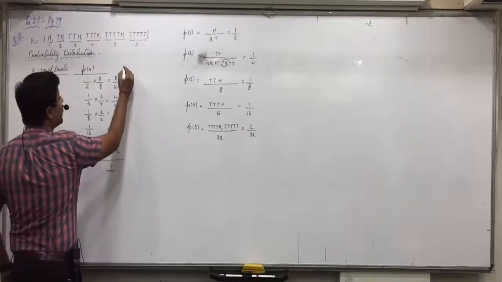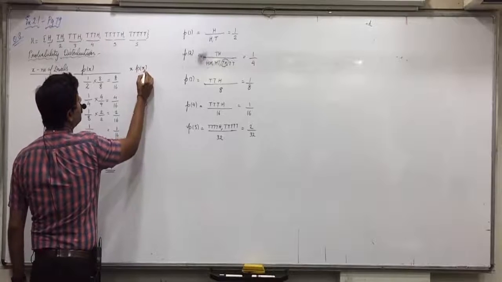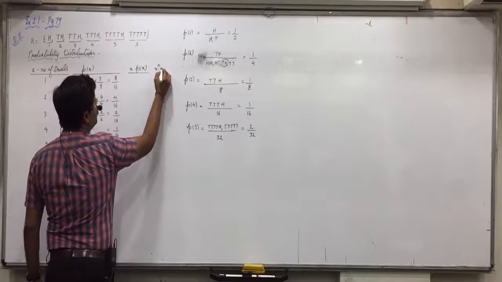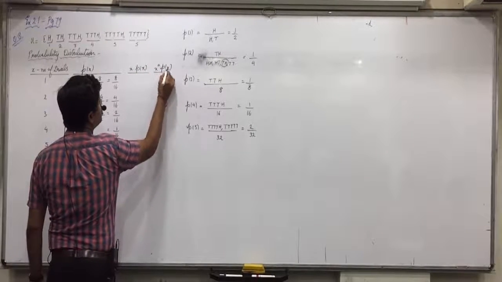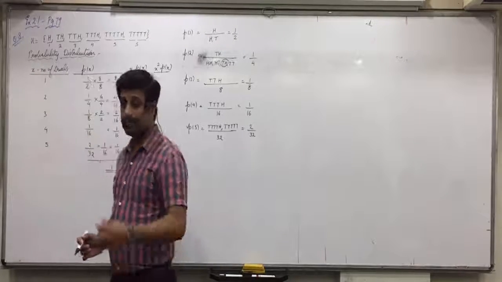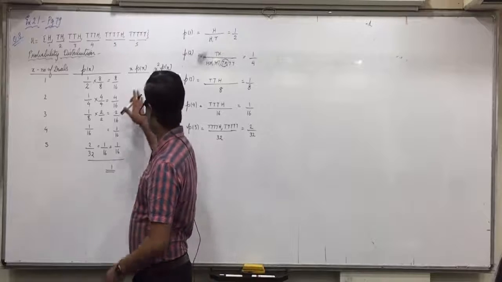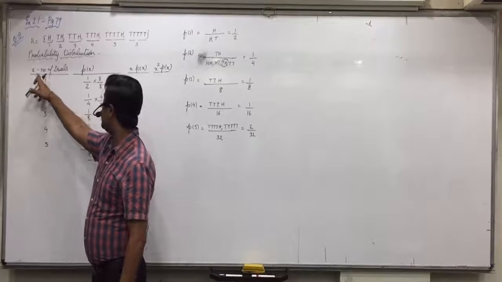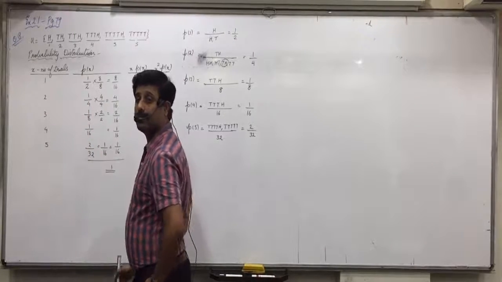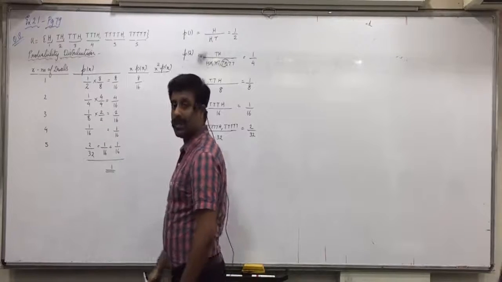Now 2 workings are required for mean and variance, x into Px and x square into Px. Shall I proceed further? From the x into Px. So what is that? 1 into 8 by 16, 8 by 16.